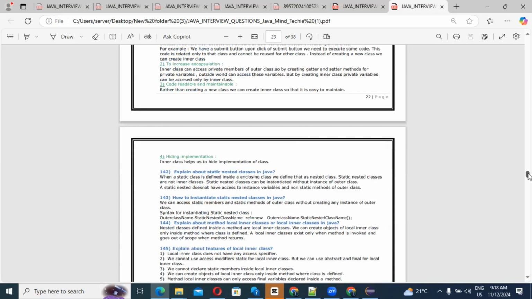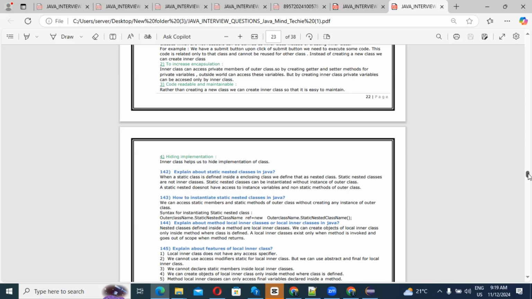Then next question, explain a static nested class in Java. What is a static nested class in Java, guys? So guys, see, when a static class is defined inside an enclosing class, we define that as a static nested class. A static nested class can be instantiated without an instance of the outer class. A static nested class doesn't have access to instance variables and non-static methods of the outer class. Good. That is the answer for this question, a static nested class in Java.